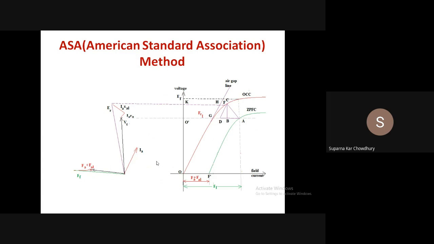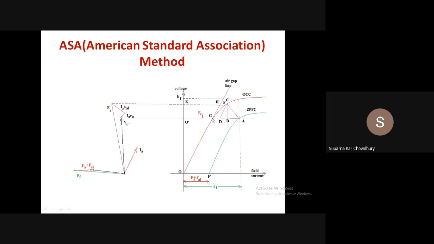We have studied it. So basically what we do in case of the MMF method, to draw the MMF diagram, we have determined FR1 from the OCC corresponding to VT plus IARA. Here corresponding to VT from the air gap line, we determine FR1, that is corresponding to VT in the air gap line.